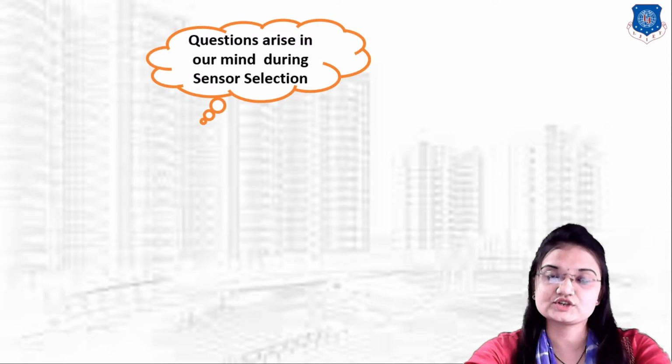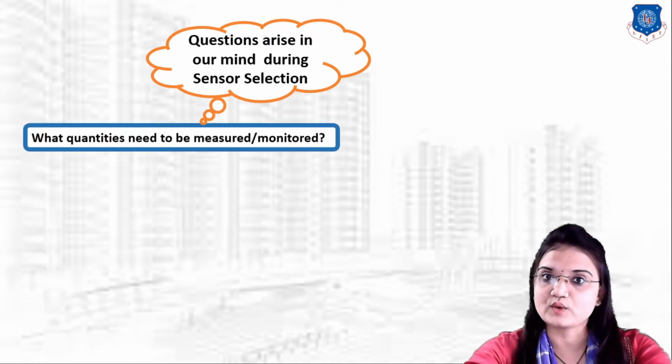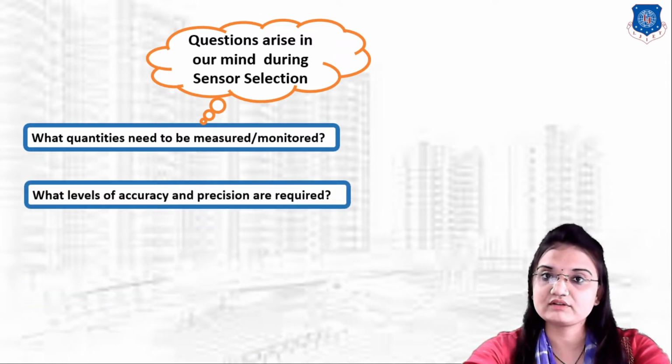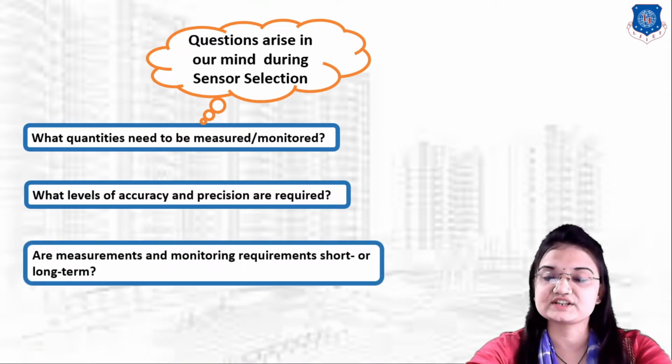So questions arise in our mind during sensor selection: what quantities need to be measured and monitored? Second, what level of accuracy and precision is required? And third, are our measurement and monitoring requirements short term or long term? These questions arise in our mind during the selection of any sensor.